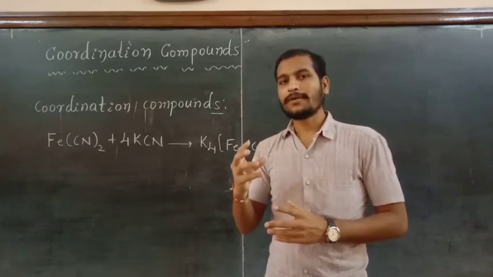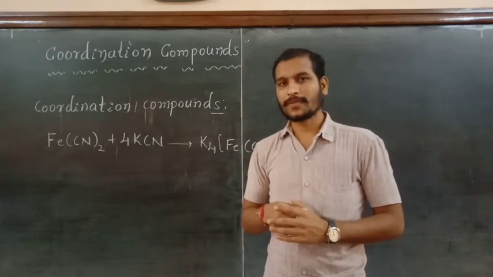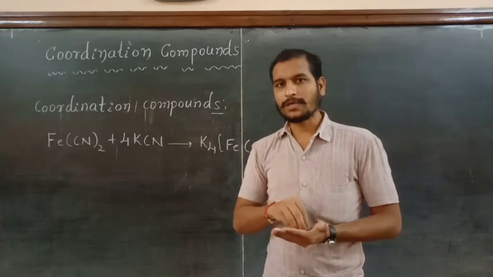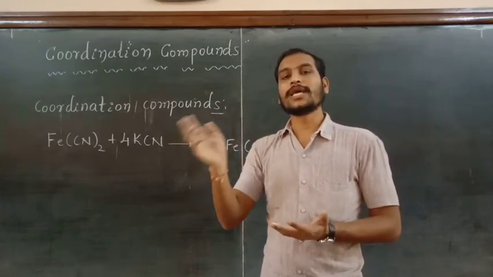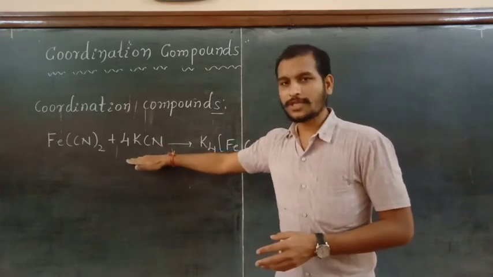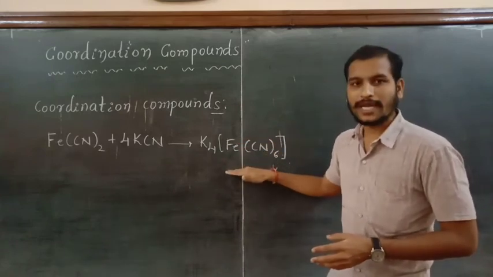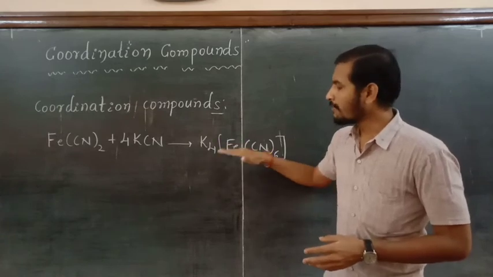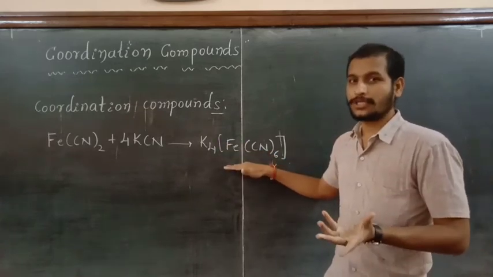Here the special property of coordination compounds is, in the case of double salts, they existed only in their solid state, and when you dissolve them in a proper solvent, those double salts dissociate into their ions. But in the case of coordination compounds, when you mix this potassium ferrocyanide in a proper solvent, it goes into partial dissociation.